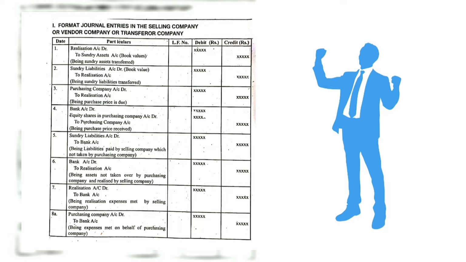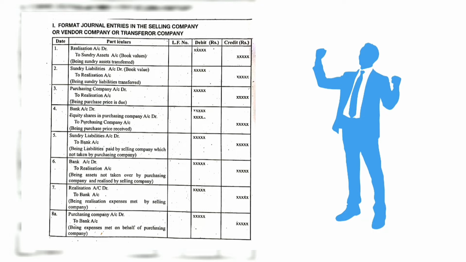The first entry is realization account debit to sundry assets account. This entry is used to transfer the assets to the realization account. Assets always have a debit balance. Here we are crediting the assets to transfer them to the realization account.